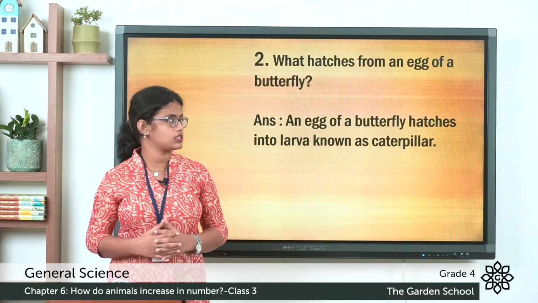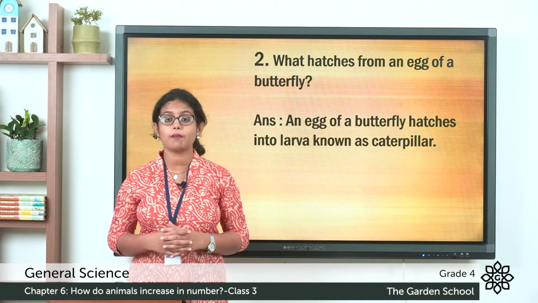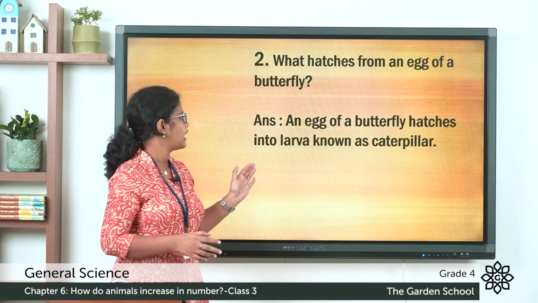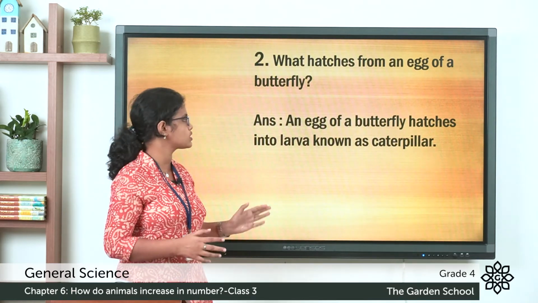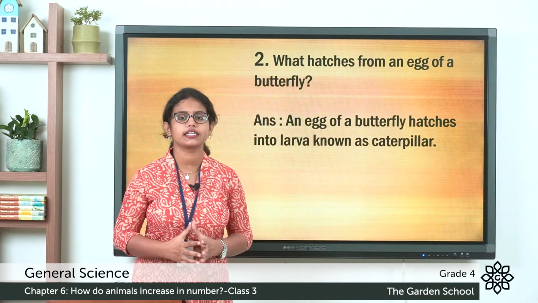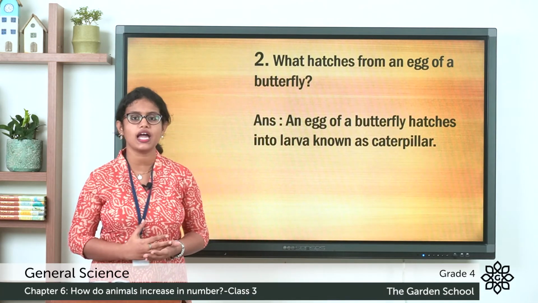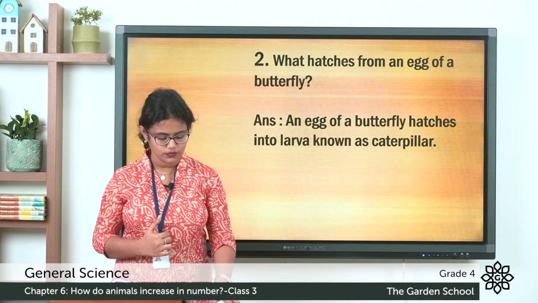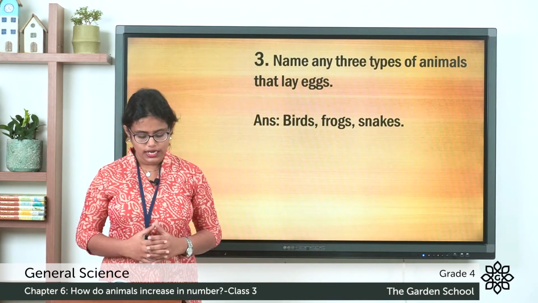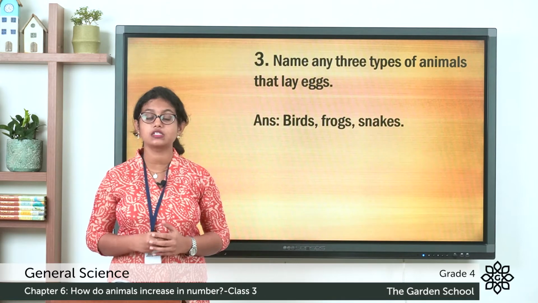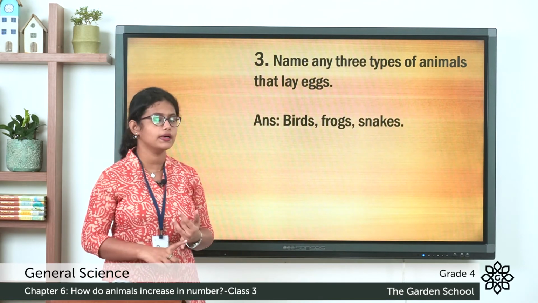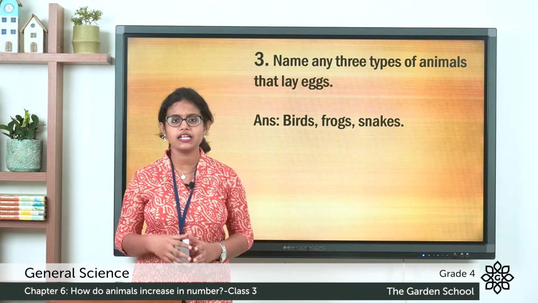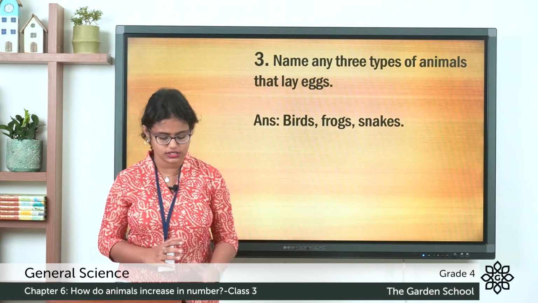Coming to the second question. What hatches from an egg of a butterfly? An egg of a butterfly hatches into a larva known as a caterpillar. So the eggs of a butterfly hatch into larvae, which are known as caterpillars. The third one, name any 3 types of animals that lay eggs. You can write birds, frogs, snakes. All these animals lay eggs to produce their young ones.